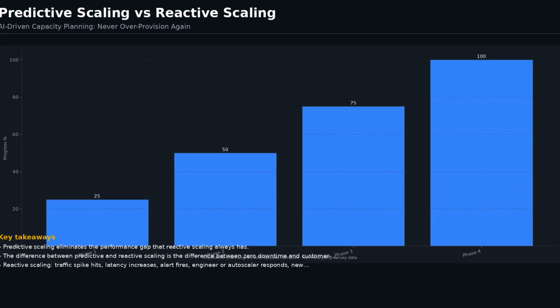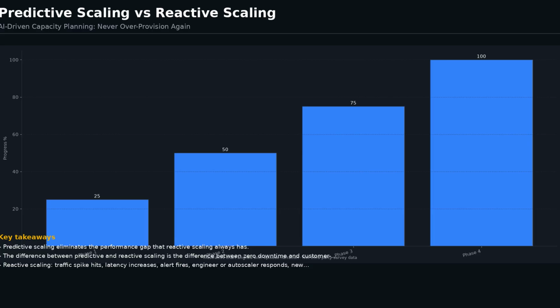The agent generates capacity forecasts with confidence intervals, not single-point estimates but ranges that account for uncertainty. Forecasts update daily and adjust in real time when patterns shift. The difference between predictive and reactive scaling is the difference between zero downtime and customer-facing latency.